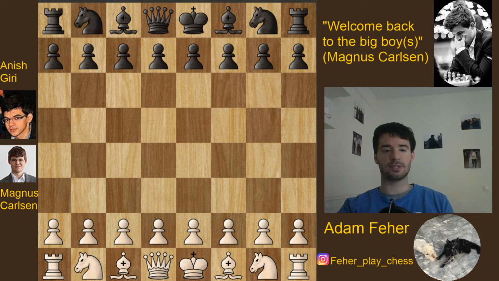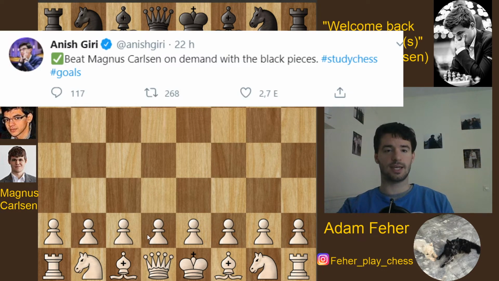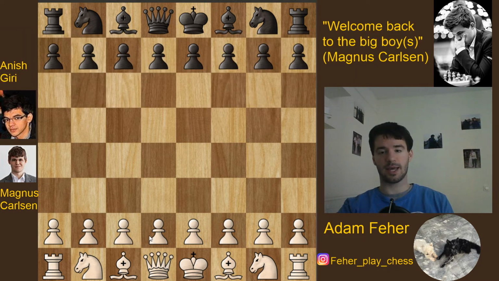And afterwards, Giri also tweeted on his feed, saying that beating Magnus Carlsen on demand with the black pieces is "jacked". So yeah, the score is tied, and now we are going to the blitz tiebreak. And in game 5 in the blitz, Anish Giri had very good chances to win, but he missed them, and Carlsen managed to escape, and the game was a draw. So this is the story before we reach game 6, which I'm going to show you now.